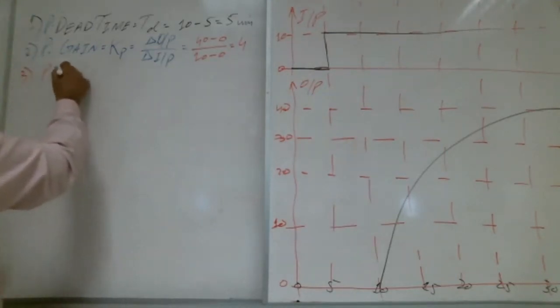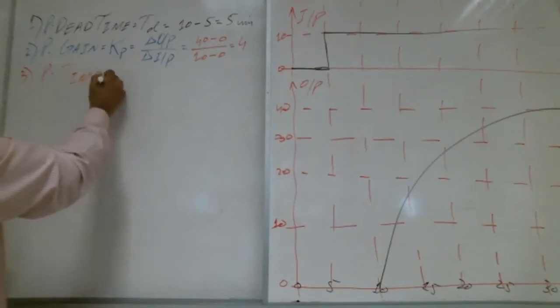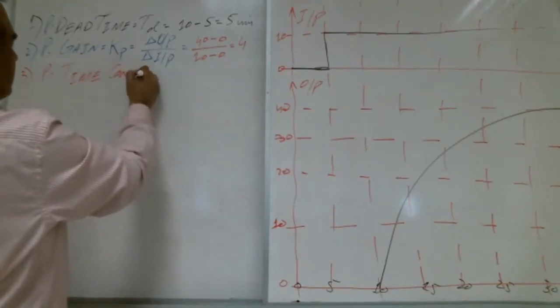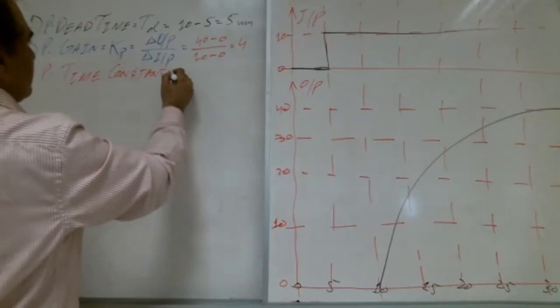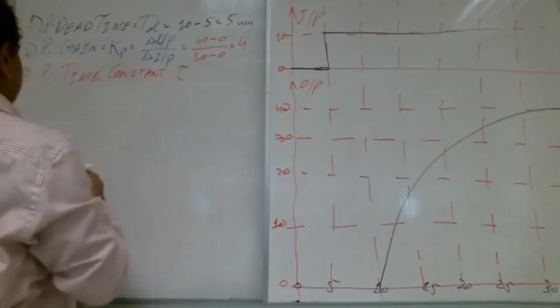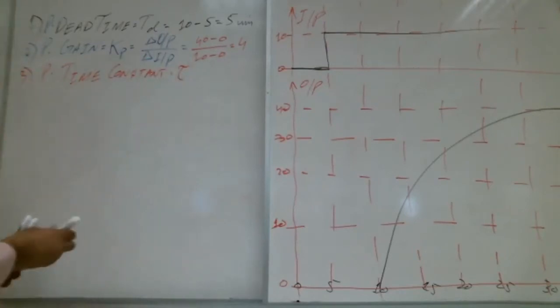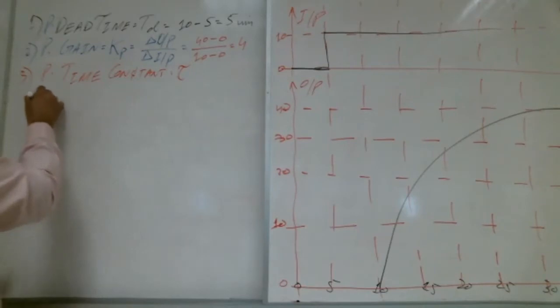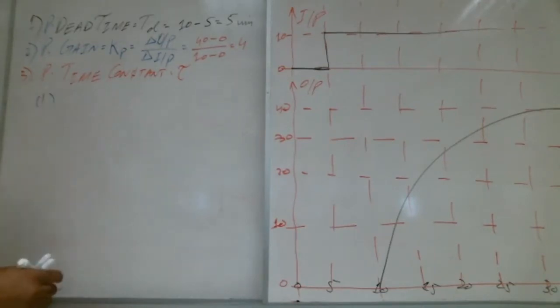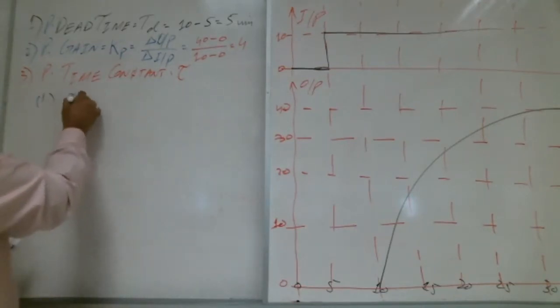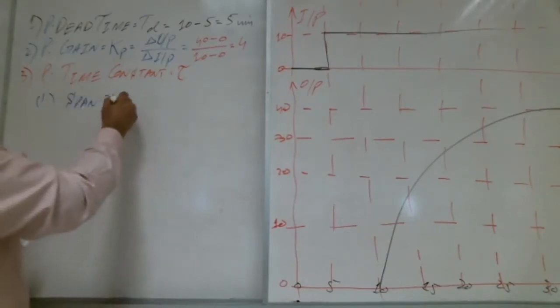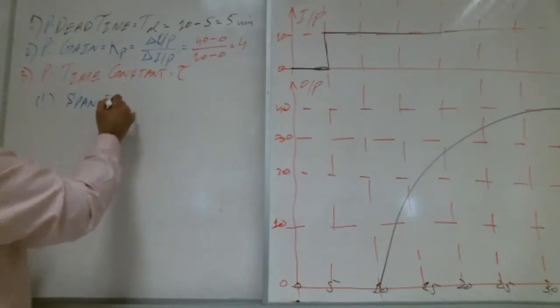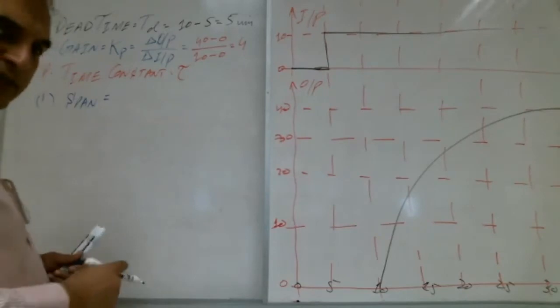Now the third thing, the process time constant. That is tau. Right, Shabab? What is the first step? Span. Very good. How much is the span? 40, I guess. A lot of brothers are writing 40.